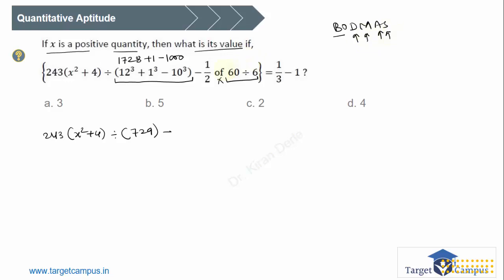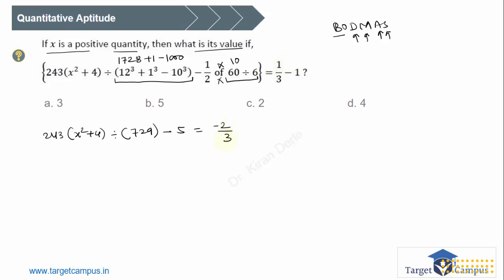So 60 divided by 6 will give us 10. Half of 10 is 5. So this is 5, and 1 by 3 minus 1 is minus 2 by 3.